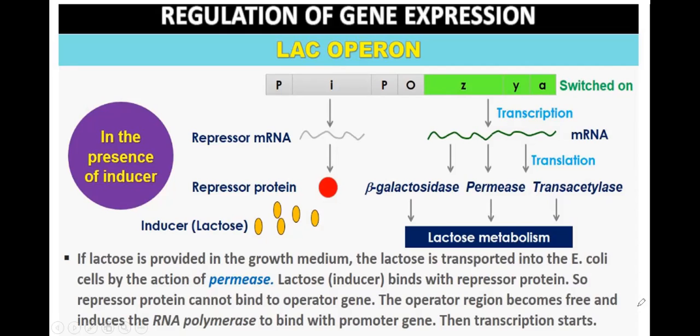The operator region becomes free and allows the RNA polymerase to bind with the promoter, then transcription starts. The RNA polymerase moves from promoter to operator, and the genes become switched on and produce messenger RNA. The Z gene will produce beta galactosidase, the Y gene will produce permease, and the A gene will produce transacetylase, and there will be lactose metabolism.